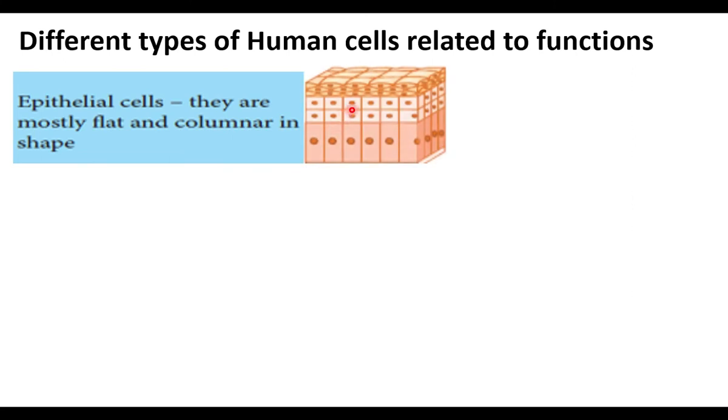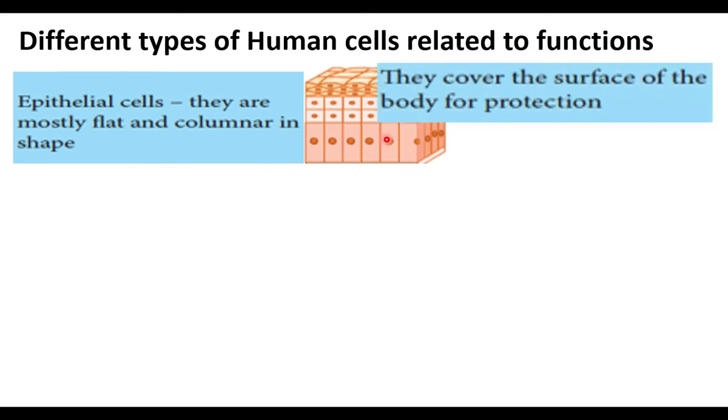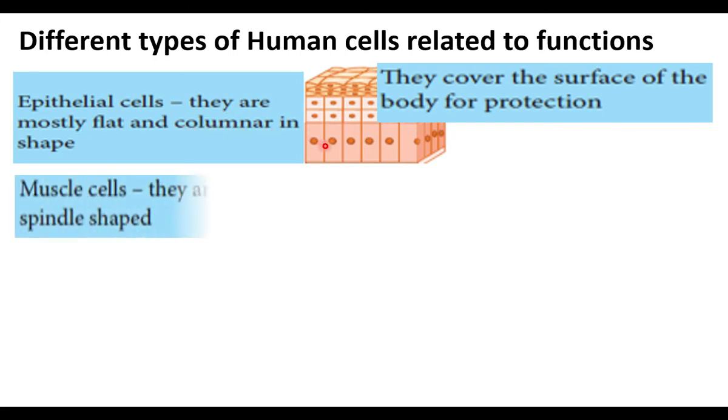These are epithelial cells. Epithelial cells cover the body. They are found inside the mouth and in the skin. They cover the surface and give protection. Epithelial cells give protection. They are arranged like rows and columns.